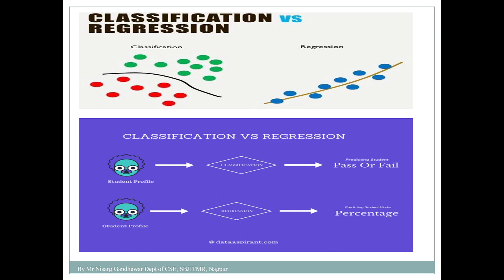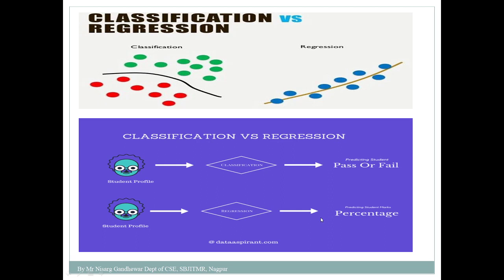Then the second type of problem is a regression problem. So what thing do you need to remember about a regression problem? In case of a regression problem, your output variable is always a real value, or it is continuous in nature. Now again we'll come back to the same example. In this case again a student profile will be there. So here I am showing you the student profile.